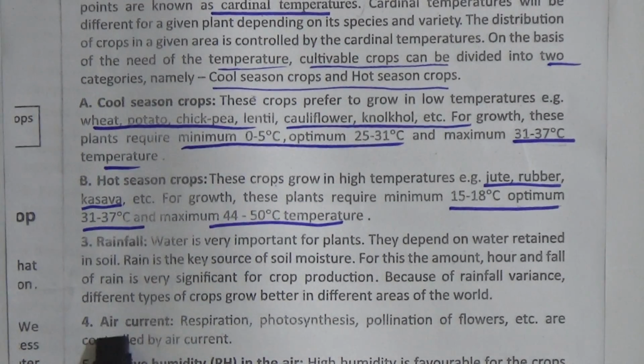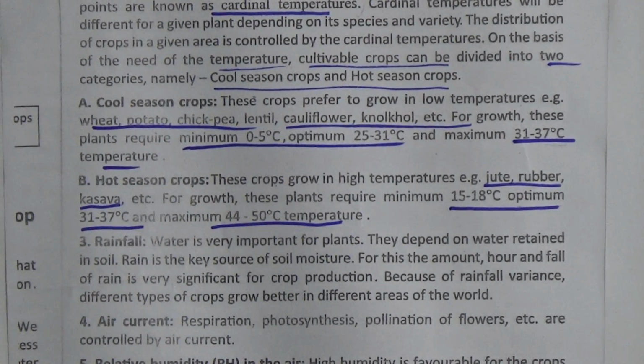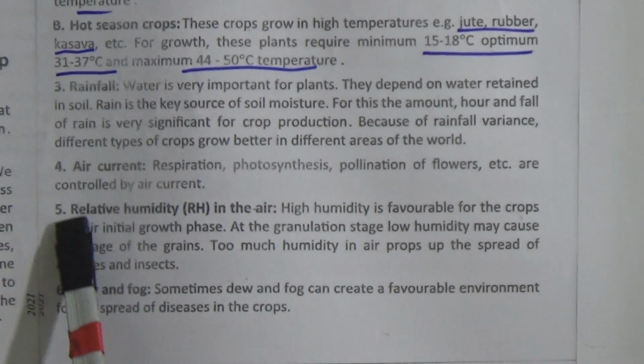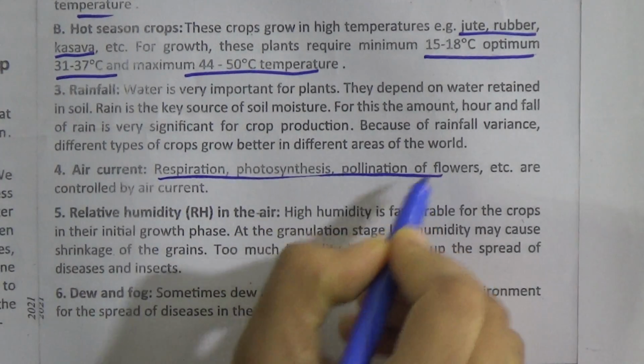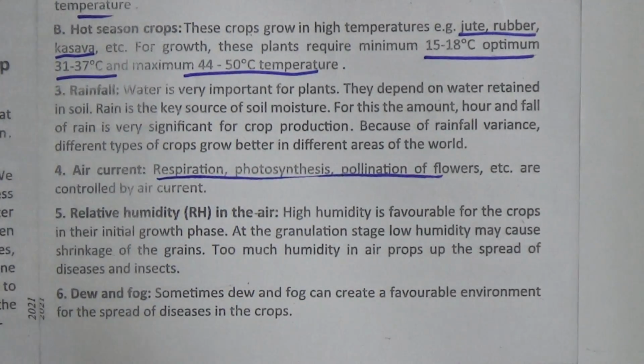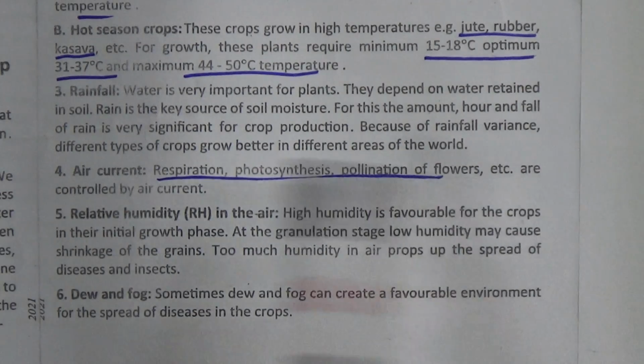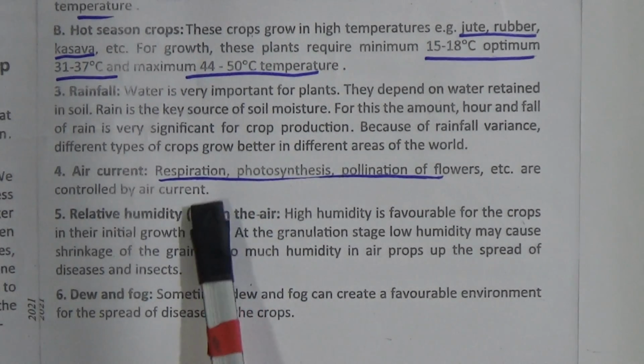Number 4 is air current. Respiration, photosynthesis, pollination of flowers, etc. are controlled by air current. So we have to memorize this, that respiration, photosynthesis, pollination of flowers, etc. are controlled by air current.